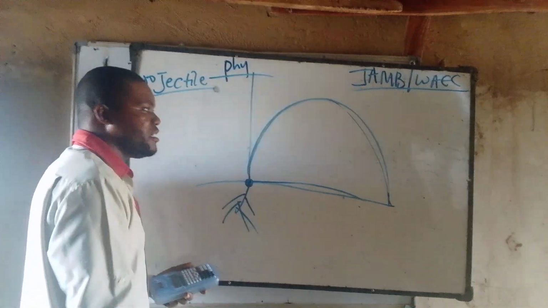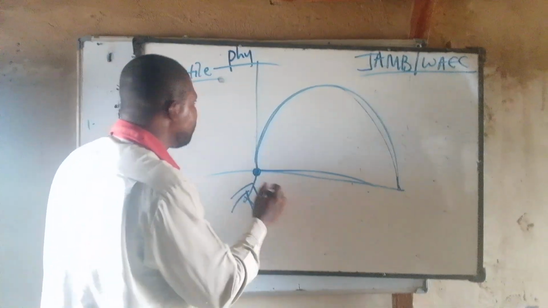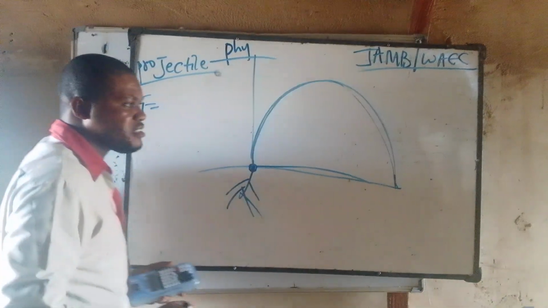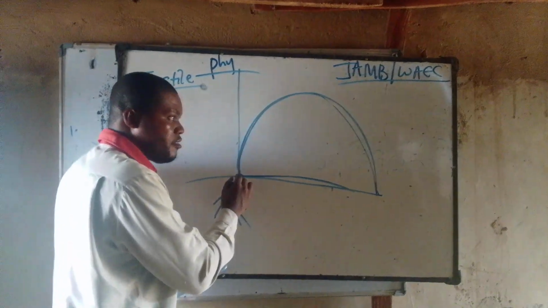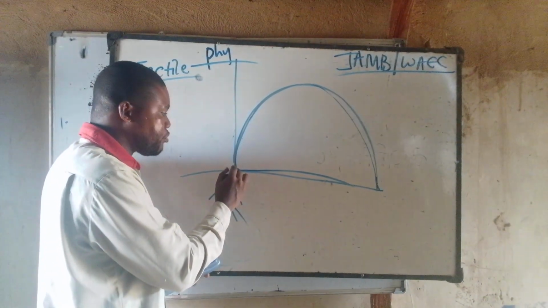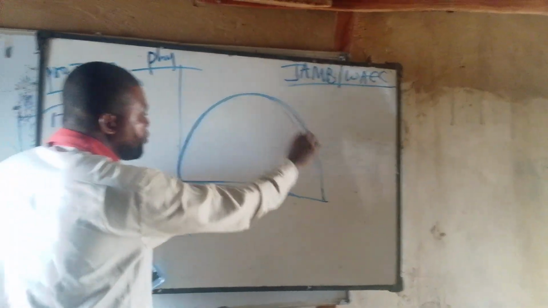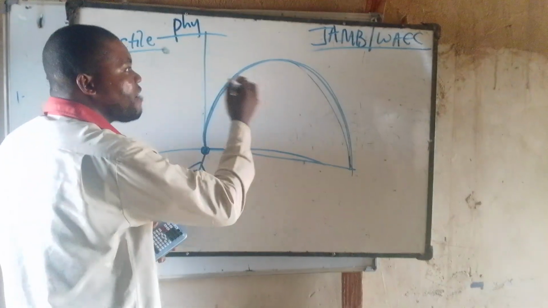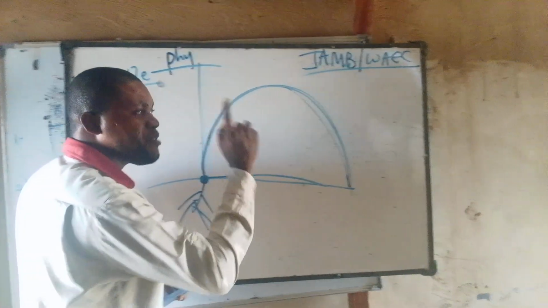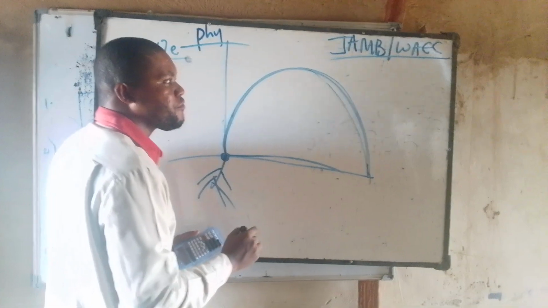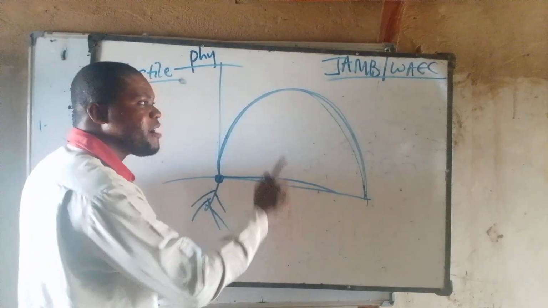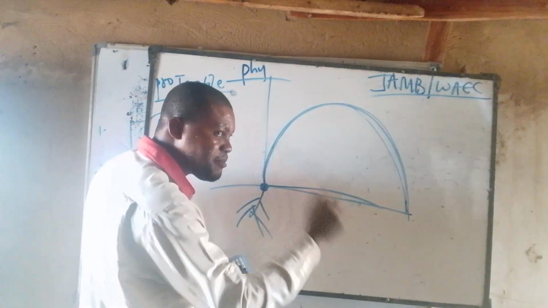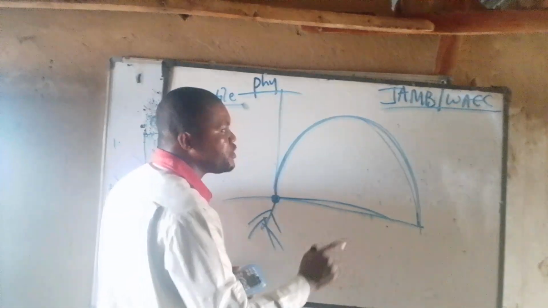the projected plane. Now, the time of flight is the time it will take for this stone to be thrown from this point to this point, and it is measured in seconds. It's called the time of flight. Now we have height, maximum height, range, and maximum range.